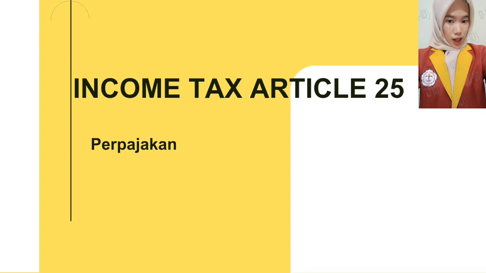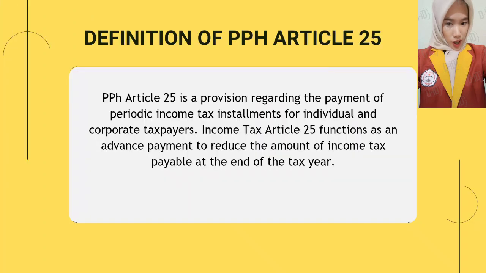Here I will discuss Income Tax Article 25, the definition of PPH Article 25. Article 25 is a provision regarding the payment of periodic income tax installments for individual and corporate taxpayers. Income Tax Article 25 functions as an advance payment to reduce the amount of income tax payable at the end of the tax year.